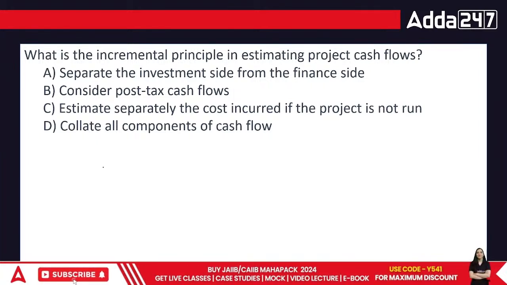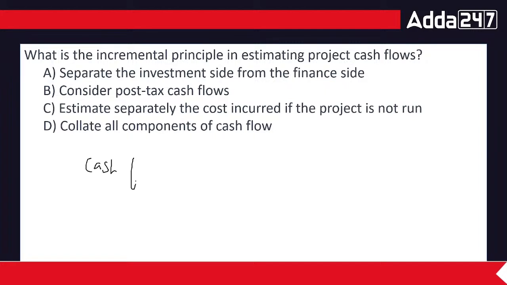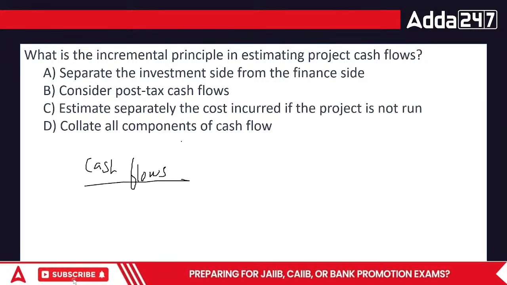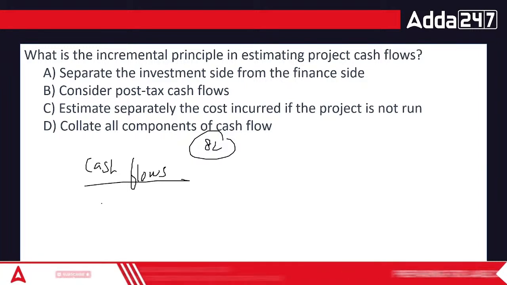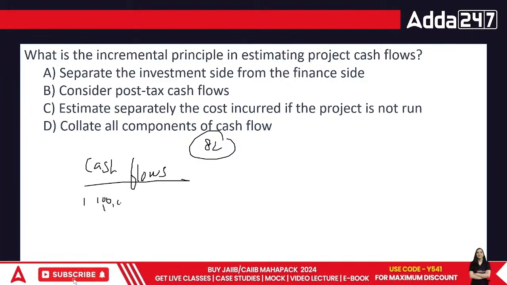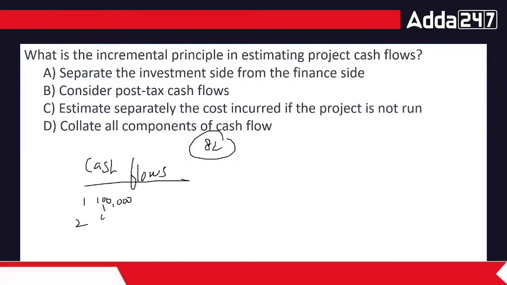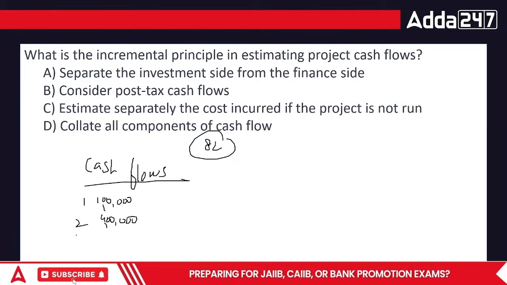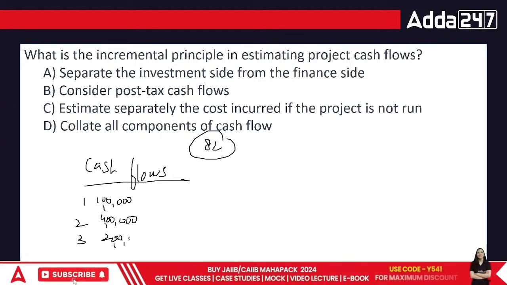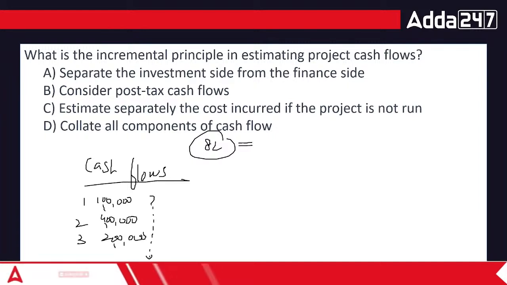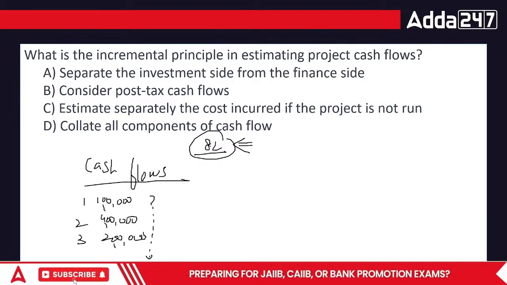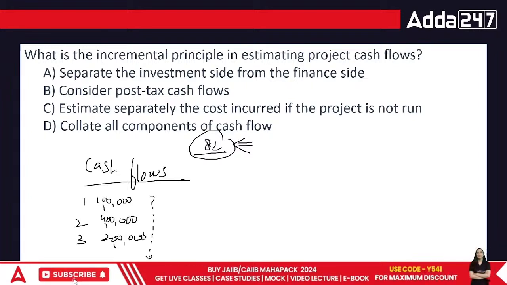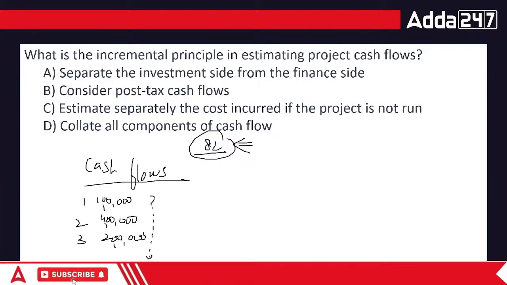I decided to start my business now. My cash flows: I invested 8 lakhs. Say, in the first year I received 1 lakh, in the second year I received 4 lakh, in the third year I received 2 lakh. In this case, over the next 4-5 years, I'm going to make some returns out of it. So first of all, I'll always review that I have spent 8 lakh. If this business is going to give me some benefits, only then I think I can look forward towards this area, isn't it?